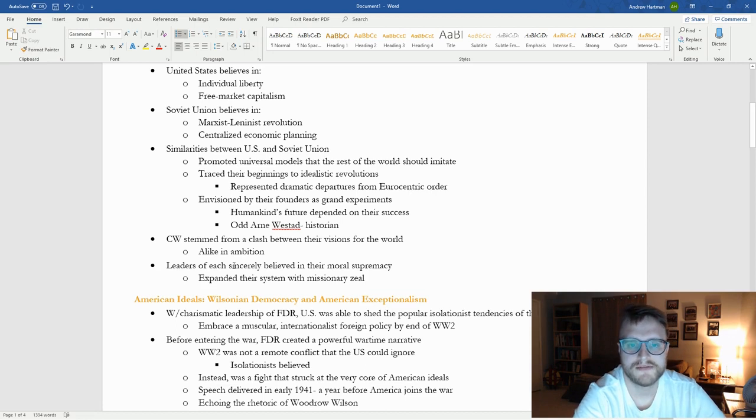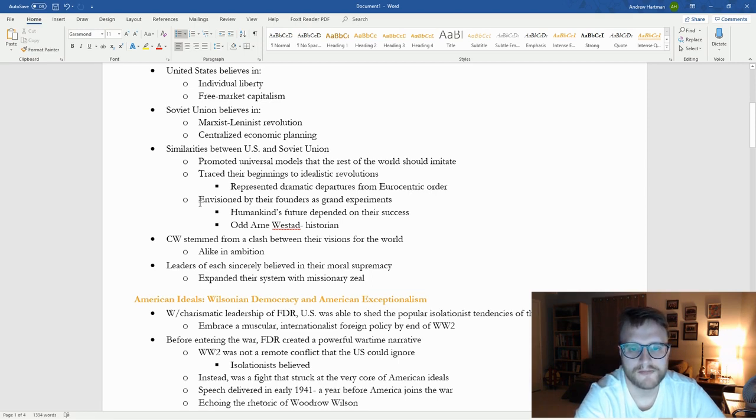However, there are a lot of similarities, right? So first off, they both promote universal models that the rest of the world should imitate, believing that there's a superior way. They trace their beginnings all the way to these idealistic revolutions. The American Revolution, you know a lot about. The Russian Revolution, we'll go into some detail in, not as much, frankly, as I think they should have, but they got to cut. They got to create a decently sized resource, which this resource isn't too long. It's long, but it could have been much longer.